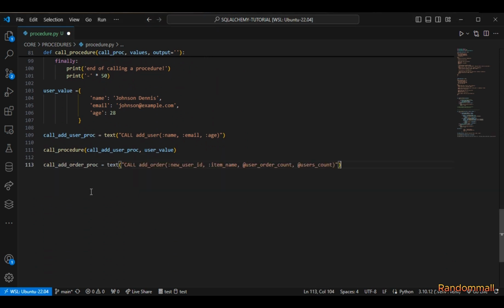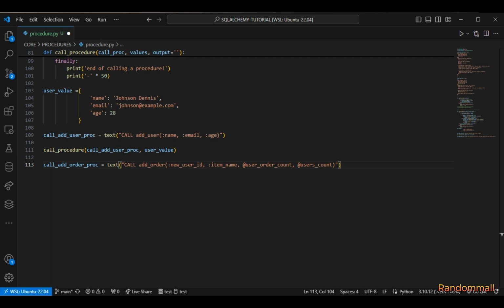So as usual, the way we did it before, we use the call followed by the name of the procedure and then the parameter that the procedure takes. So this is the way we do it. For the inputs, this is the way we define the input parameters, and for the output we have to use the at symbol followed by the output parameter, and the same thing for the second one, which is the users count.